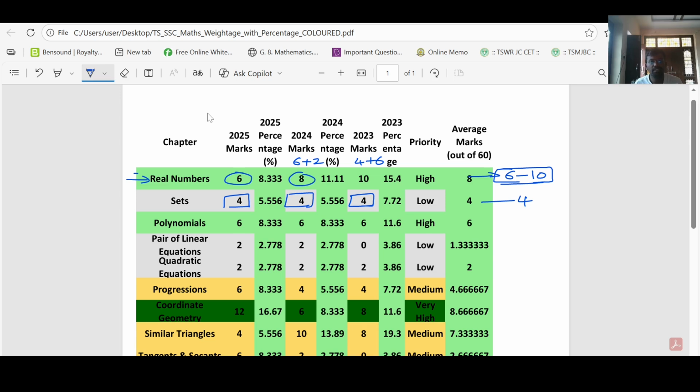And polynomials, 6 marks. Every year you are getting 6 marks. Look at here. That means if you practice 6 marks questions in polynomials, that's enough. Don't fully depend on this strategy, but by depending on this strategy, you can score more marks.